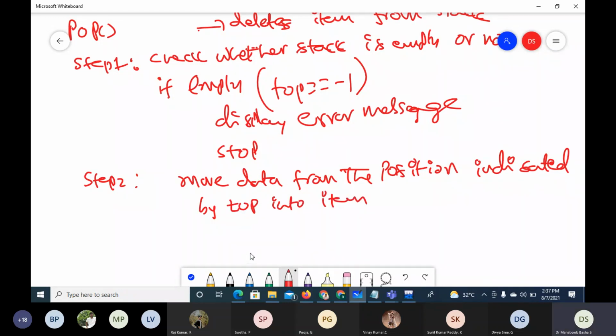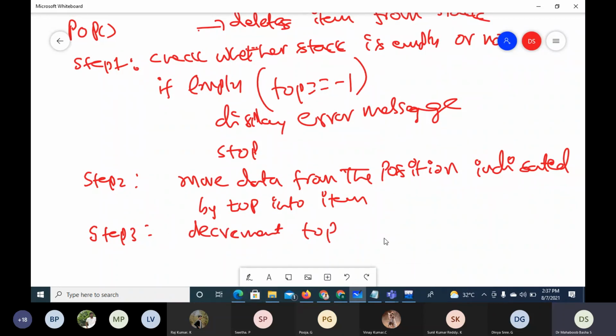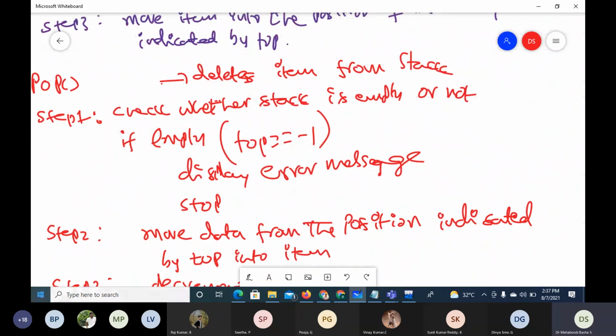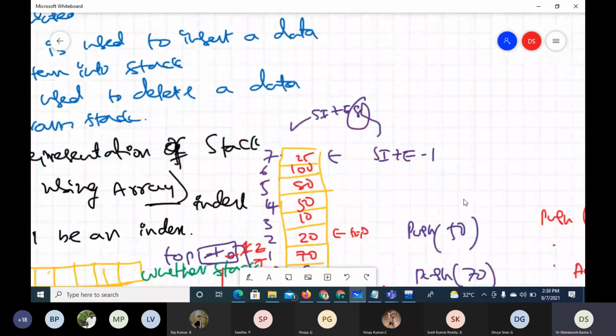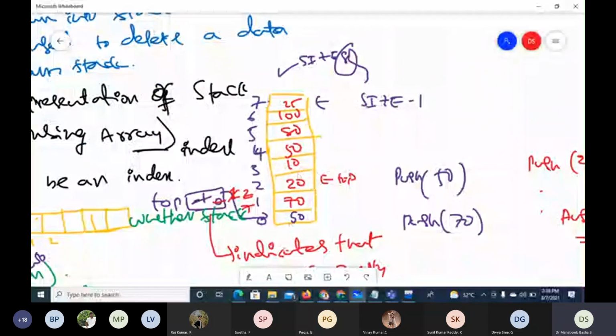Now that it is already removed from the stack, it is a logical removal. Then decrement top. These are the steps to perform in the pop operation. If I take the same example, we have pushed 8 items into the stack, starting from 50 to 25.